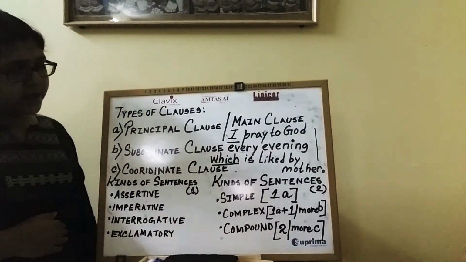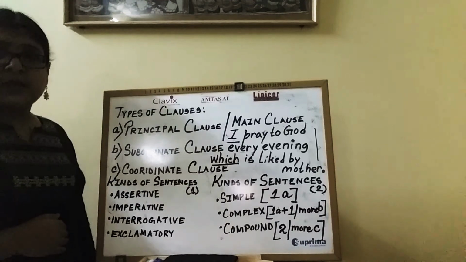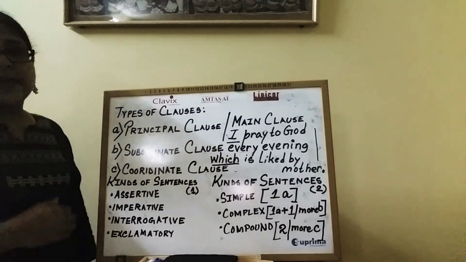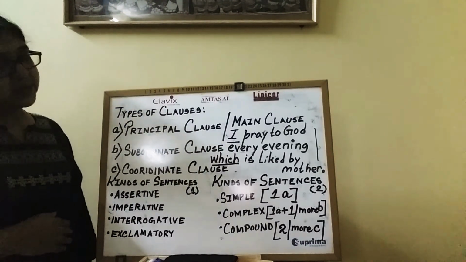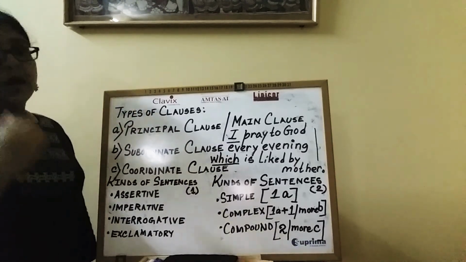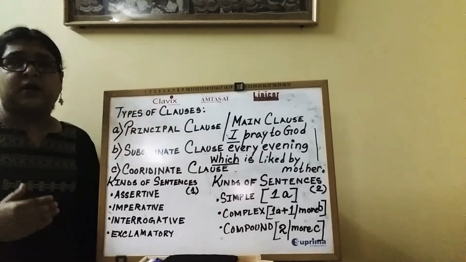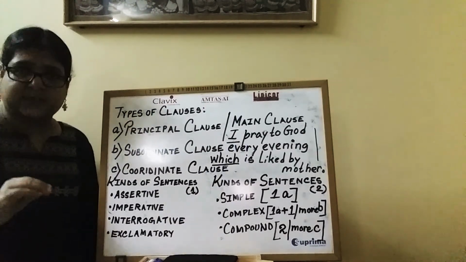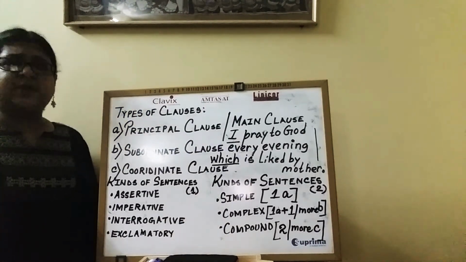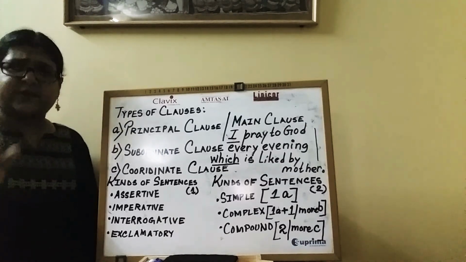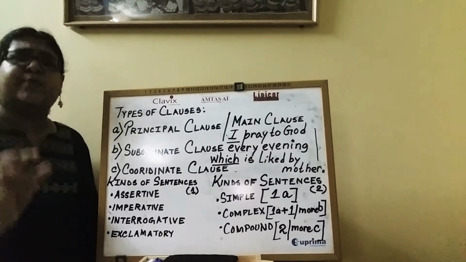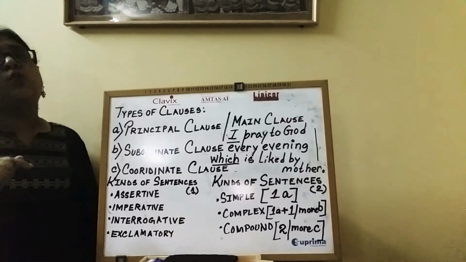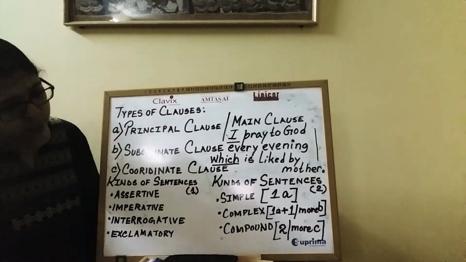Next, we come to coordinate clause. As I have told you that coordinate clauses are none other but principal clauses themselves. But when two principal clauses are clubbed together with a conjunction, then they become coordinate clauses.